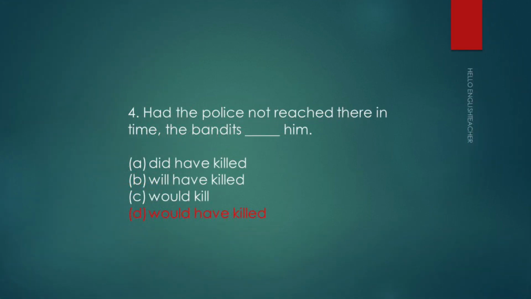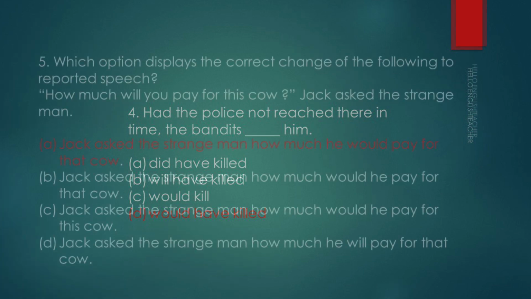Had the police not reached there in time, the bandits dash him. Did have killed, will have killed, would kill, would have killed. So the best answer is would have killed. Had the police not reached there in time, the bandits would have killed him. So let's look at the next question.